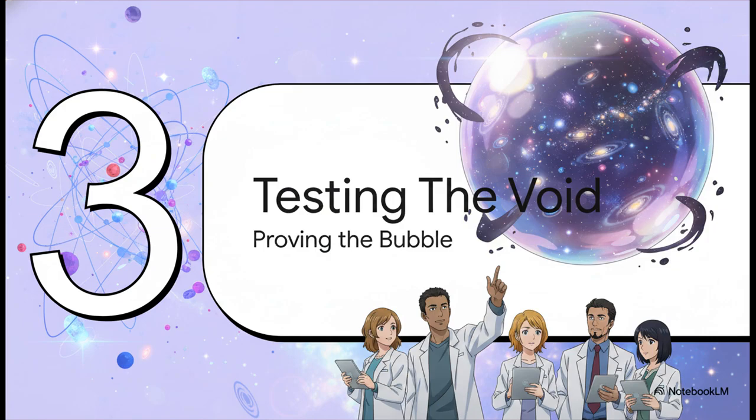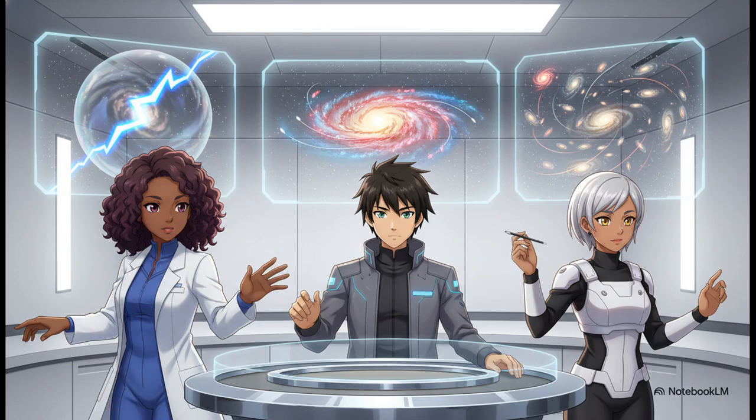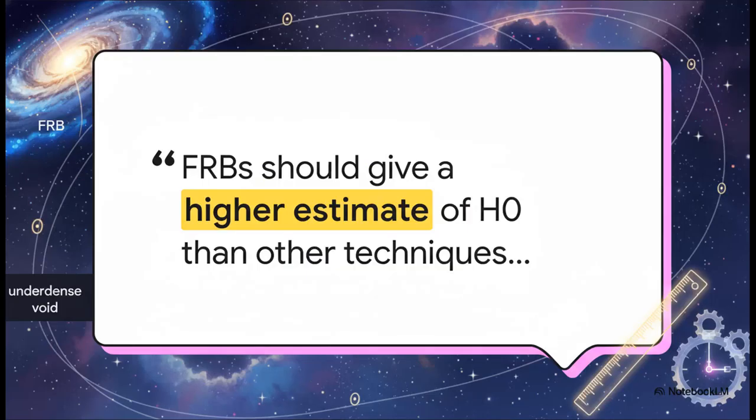Section 3. Testing the void hypothesis, proving the cosmic bubble. Look, resolving this crisis without having to rewrite the fundamental laws of physics is a massive relief. But obviously, science demands hard proof. To figure this out once and for all, cosmologists are preparing some genuinely futuristic ways to test this theory and map out our void. We're looking at tools like fast radio bursts, or FRBs, to measure the missing matter directly, the redshift drift experiment to track cosmic changes over decades, and the kinematic Sunyaev-Zeldovich effect, which measures the actual physical velocities of galaxy clusters.